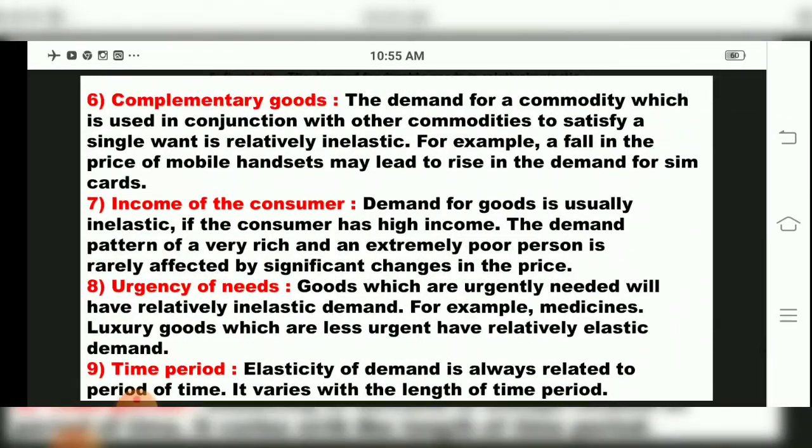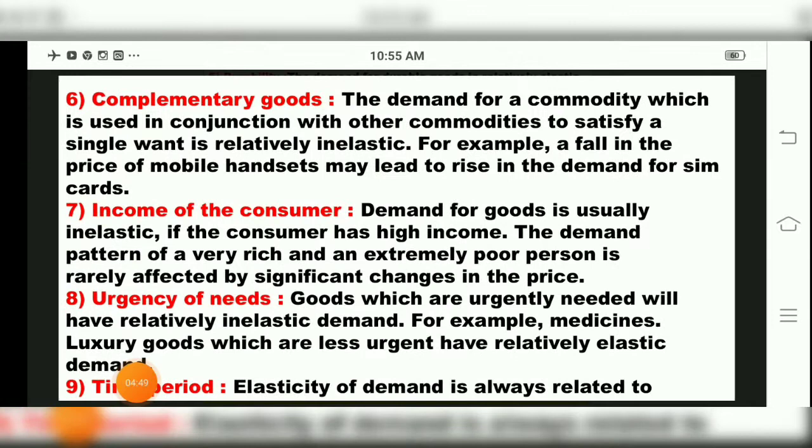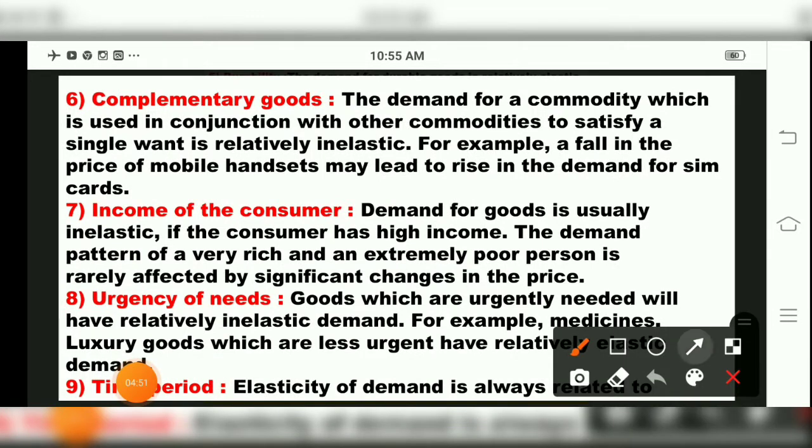Now the next factor influencing elasticity of demand is complementary goods. The demand for a commodity which is used in conjunction with other commodities to satisfy a single want is relatively inelastic. For example, a fall in the price of mobile handsets may lead to a rise in the demand for SIM cards.